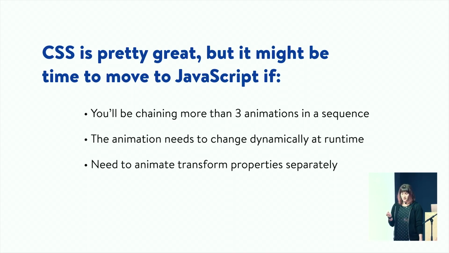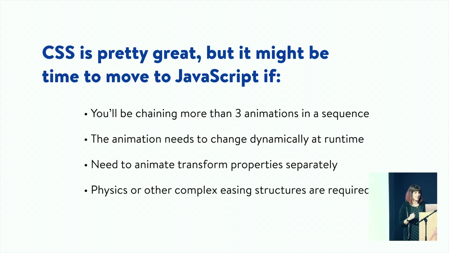And if you need to animate your transform properties separately, pretty much every JavaScript animation library I've used, and even if you're doing it in vanilla JS, lets you change or access those properties separately, essentially because you do the math first, make a nice little matrix calculation, and then send that to CSS. So if you do need to separate out those properties, JavaScript gives you a lot more flexibility. With CSS, you have to do all that thinking up front and meld them together in keyframes, and it's really not fun. It's a giant puzzle. So if any of those things apply, moving to JavaScript is going to be your better option.